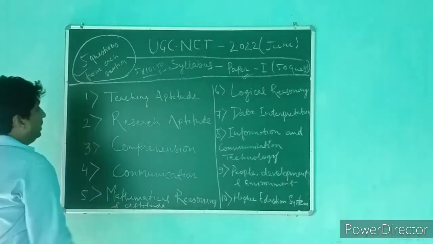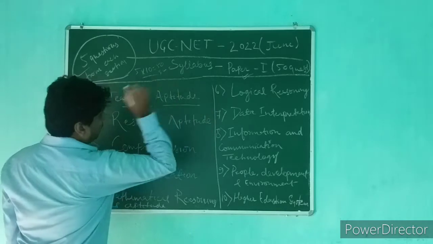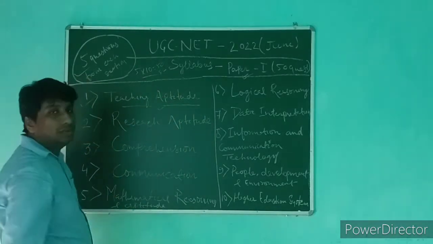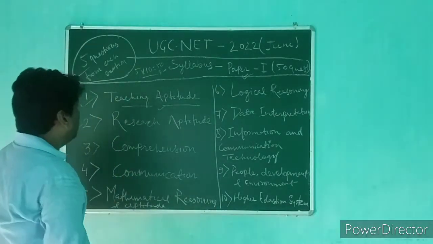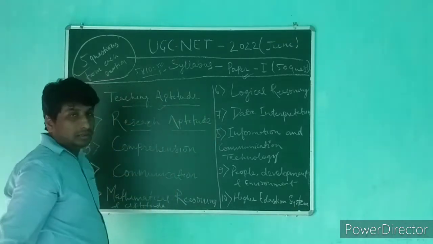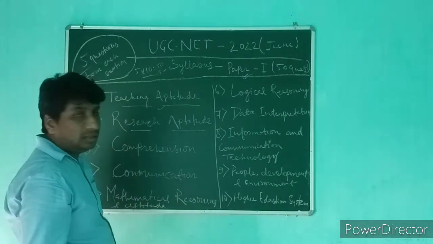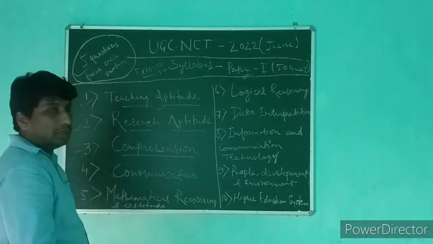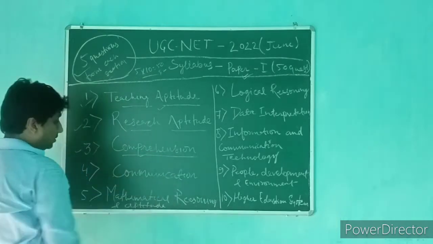or prescribed, right? And unit 1 is teaching aptitude, right? So 5 questions will be there from this section. The second unit is research aptitude, 5 questions from this section as well. The third section is comprehension. Reading comprehension section will be there, and 5 questions from this section as well.